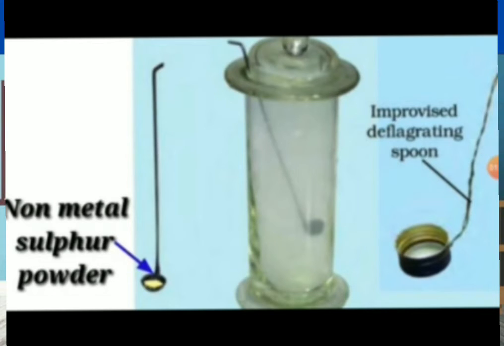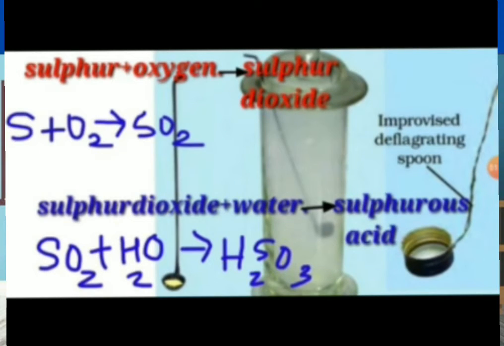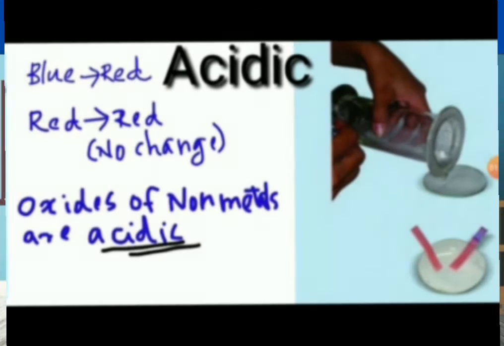When it is added to water, we will get sulfurous acid. So, we check it with the blue litmus paper, and the blue litmus paper changed into red. So, from this we can understand that there is a presence of acid.